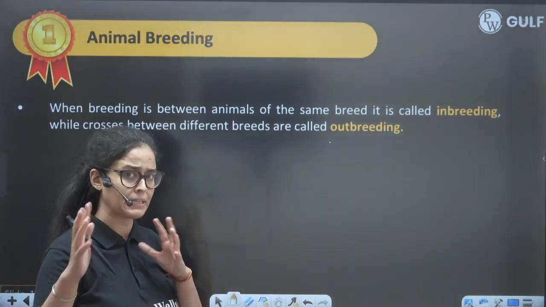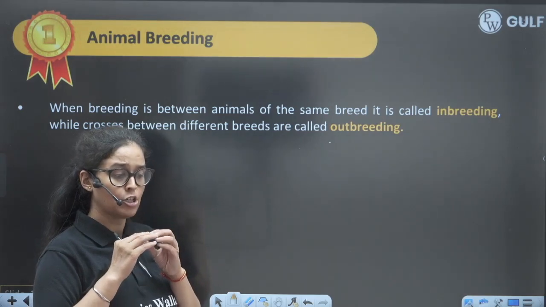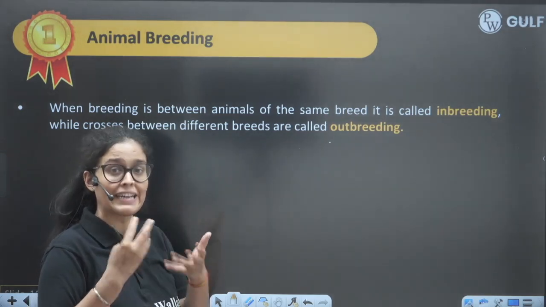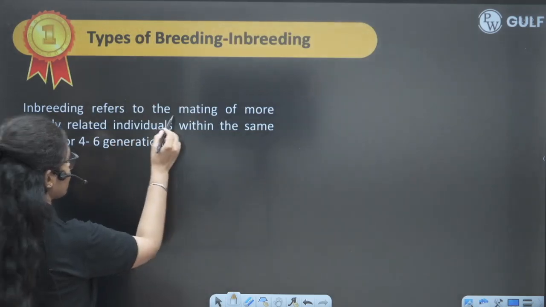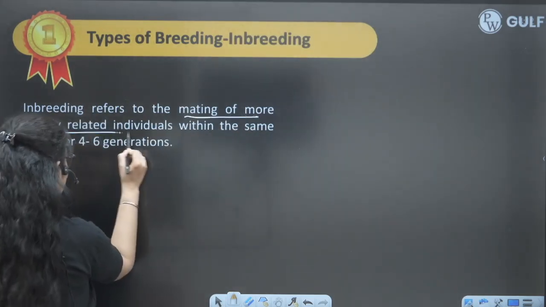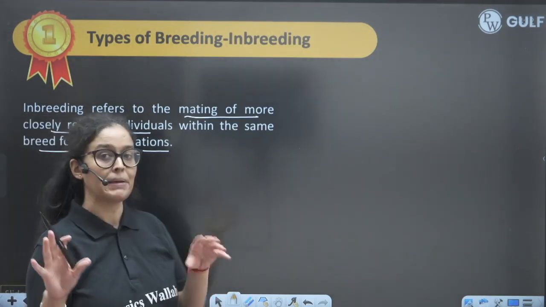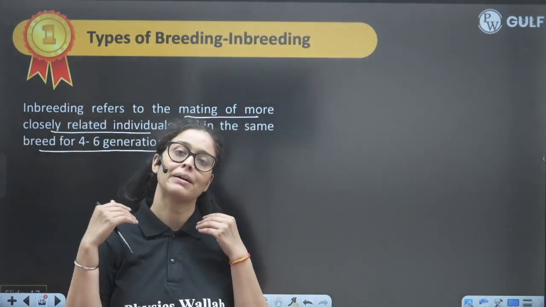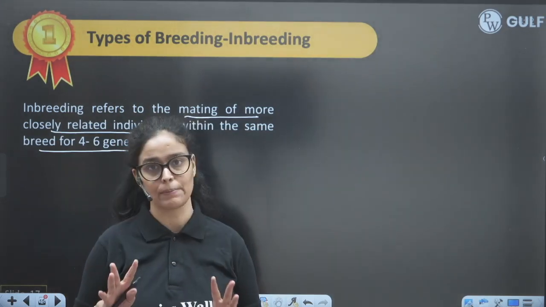Outbreeding means we are trying to create differences, variations. Inbreeding refers to the mating of more closely related individuals within the same breed for 4 to 6 generations, meaning they have common parents.